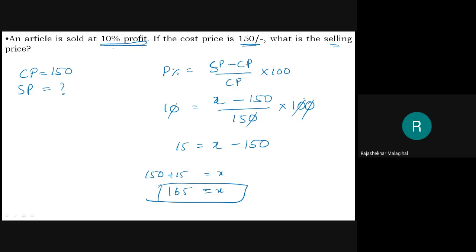Means if you want 10% profit, he should sell this good for 165 rupees. Okay. A buys an old scooter for 4,700 rupees and spends 800 rupees on repair. If he sells the scooter for 5,800, what is his gain in percentage?